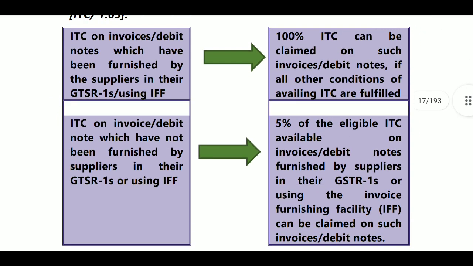ITC on invoices or debit notes which have been furnished by the supplier in their GSTR 1 or using IFF, you can claim 100% ITC, if all other conditions of availing ITC are fulfilled. What are the conditions? You must have an invoice, and that invoice must contain the required details: the amount of tax, description of goods, total value, GST numbers, place of supply. If these conditions are satisfied, then you can claim 100%.